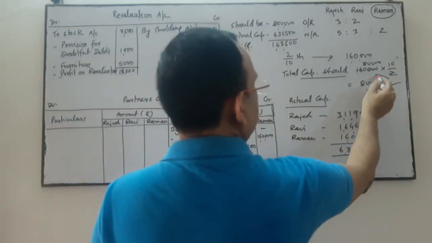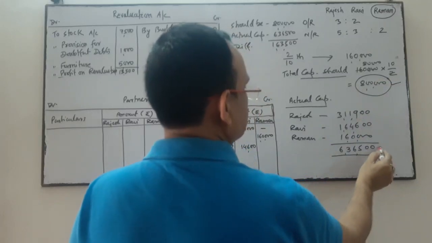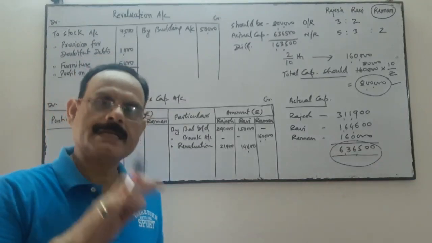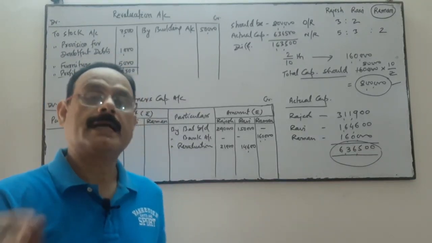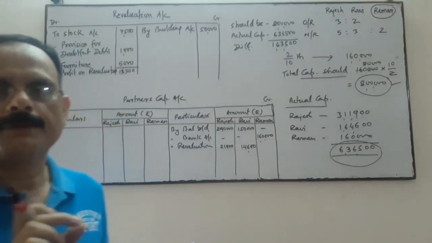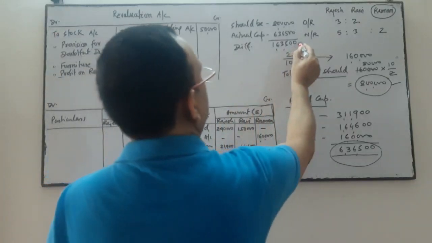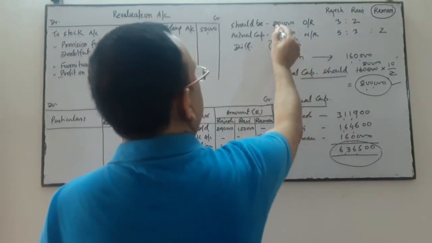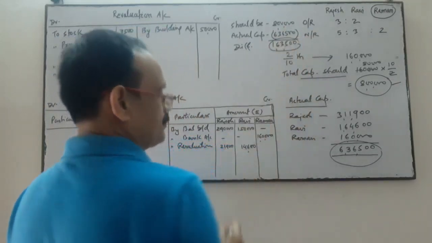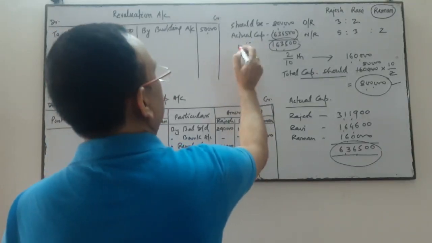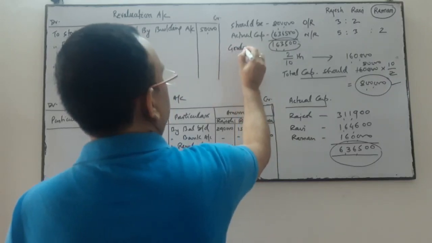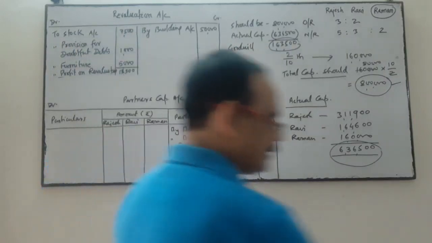Difference of what? 8 lakh capital should be minus actual capital. Your actual capital is in fact less than it should be. So if your actual capital is less as required, this difference indicates that your firm has a reputation, has a goodwill. So this goodwill amount we calculate by deducting 6,36,500 from 8 lakhs. This difference amount is your goodwill. So it's a hidden goodwill.